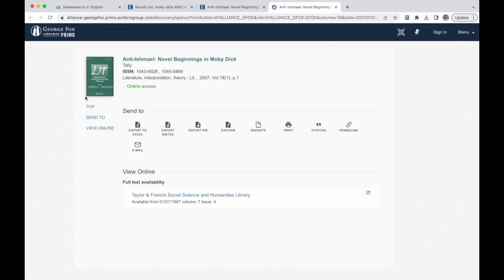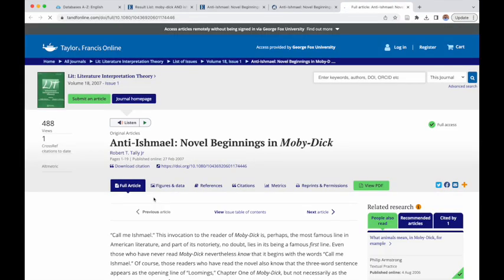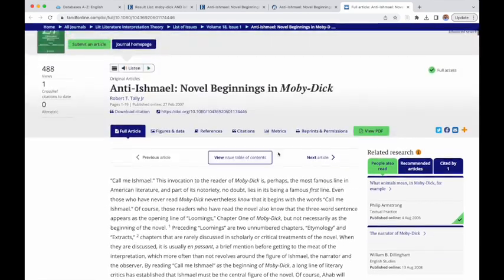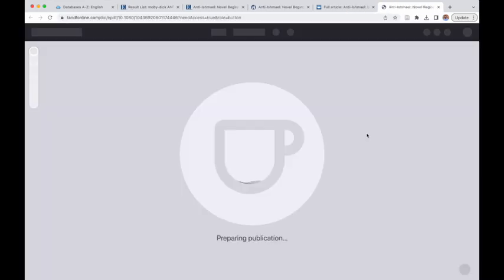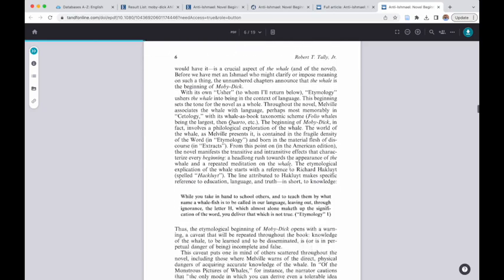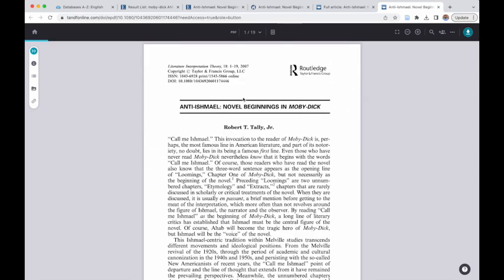So what it's doing now is it's opening this link in Primo, which I'll spend some time showing you in a little bit. And what it's telling me is that we have access to this article through one of our different database holdings. So I'm going to click on the full text access. I get to this publisher site, and you can read the full article here in HTML, or I can get a PDF. And that's going to open that in a new tab, and I can download this. And you can then come back to this at any point in time. But this can then be a nice way to evaluate it.